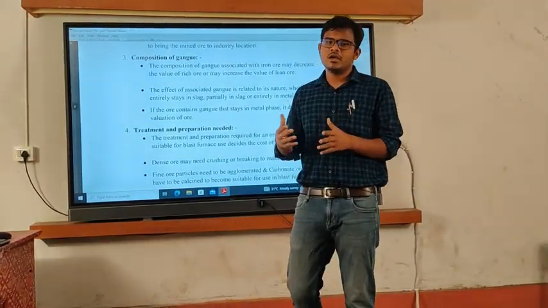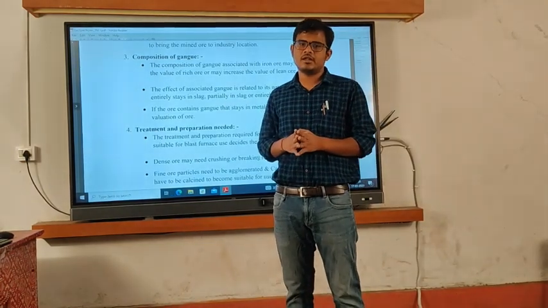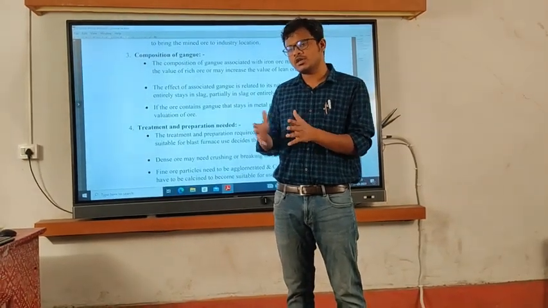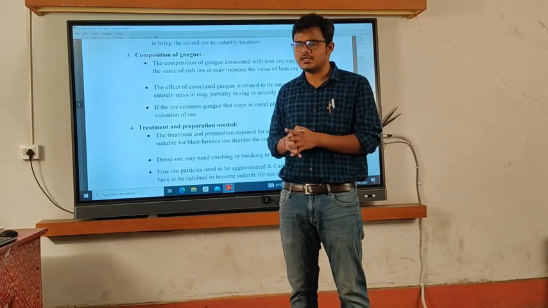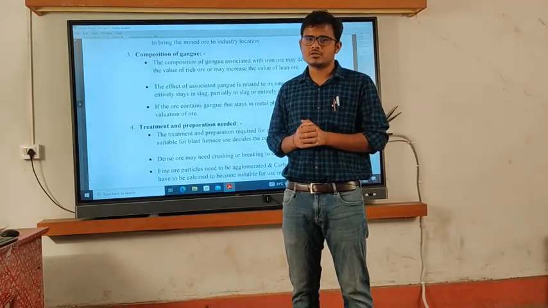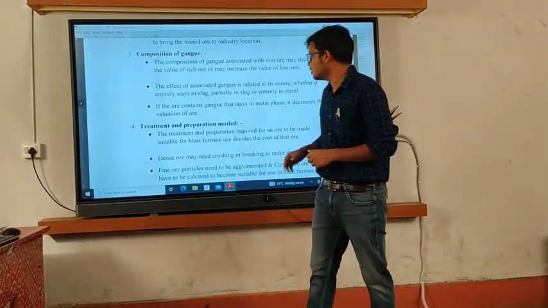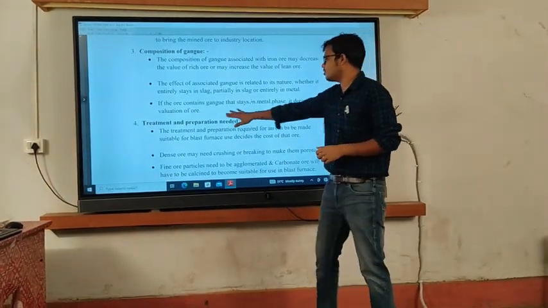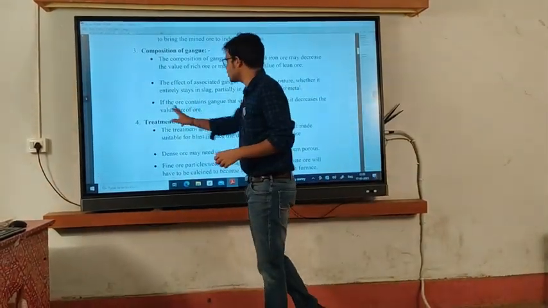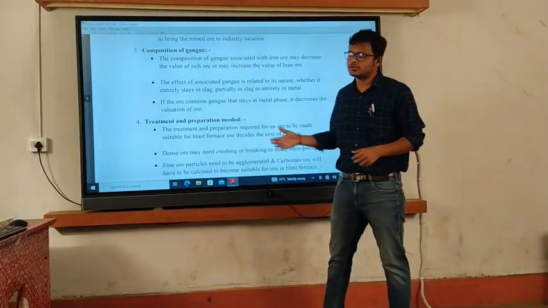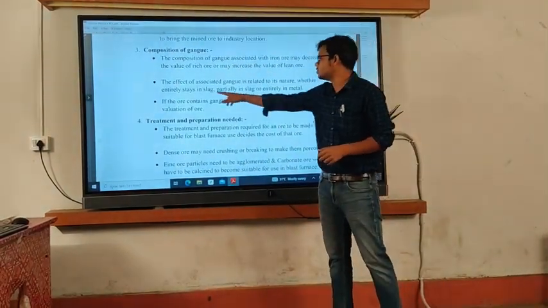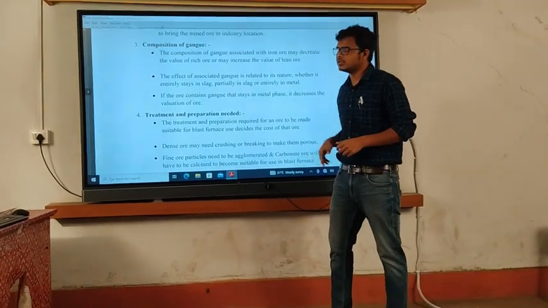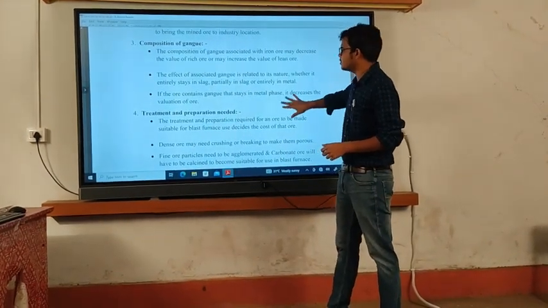We cannot remove that gangue material easily in the form of slag. So if the ore contains gangue that stays in the metal phase, it decreases the valuation of the ore. That means we will consider that ore less as compared to the ore which contains gangue which stays in the slag phase.